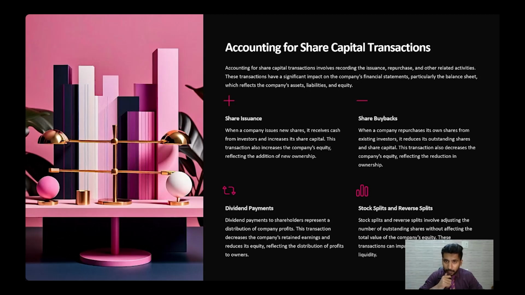Now, how the accounting for the share capital transactions is done? Accounting for the share capital transactions involve the recording, issuance, repurchase, and the other related activities. These transactions have a significant impact on the company's financial statements, particularly in the balance sheet, which reflects the company's assets, liabilities, and equity. You must have heard this.